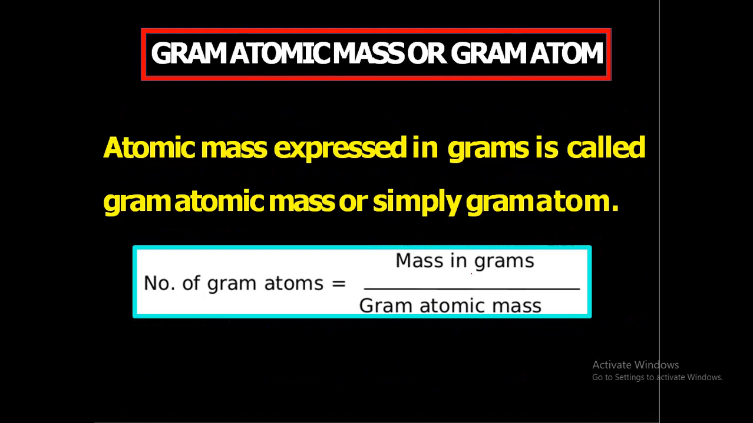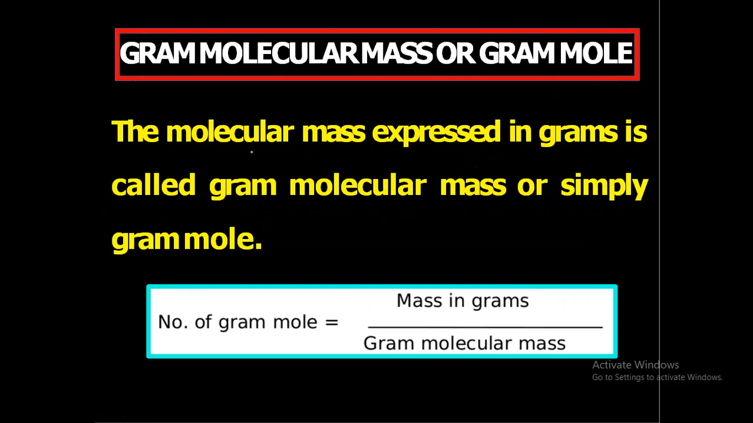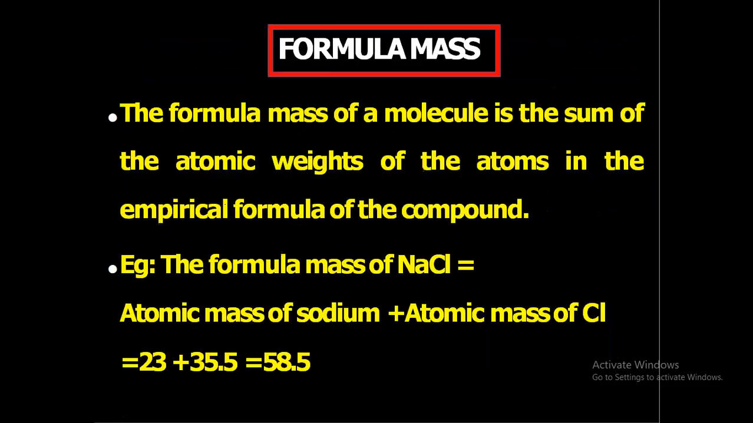Next is gram atomic mass or gram atom. Atomic mass expressed in grams is called gram atomic mass or simply gram atom. Generally we express atomic mass in atomic mass unit or unified mass, and we can express it in gram also. So we can say it is gram atomic mass or simply gram atom. Number of gram atoms is equal to mass in grams divided by gram atomic mass. Next is gram molecular mass. Molecular mass expressed in grams is called gram molecular mass or simply gram mole.